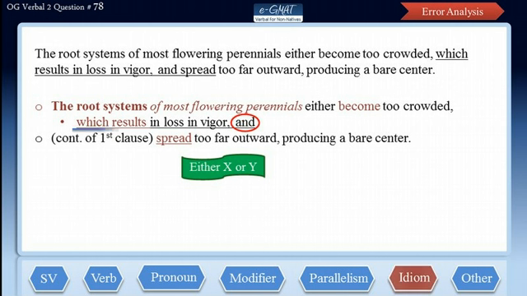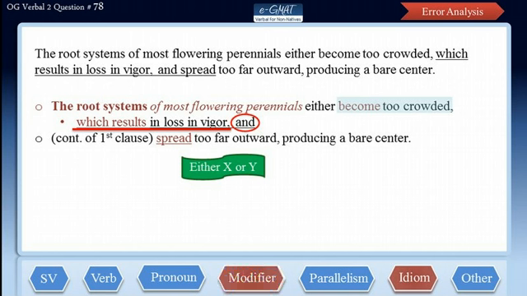Also, the purpose of the which clause is to show the result of the root systems becoming too crowded, but which cannot modify or provide results of the action of a clause. It can only modify nouns. Thus, this modifier should be changed to a verb-ing modifier to state the result.